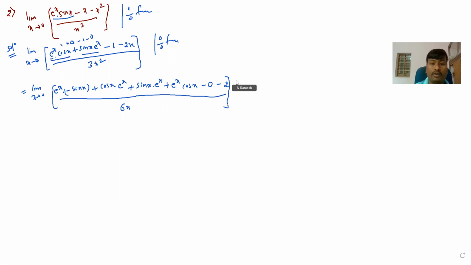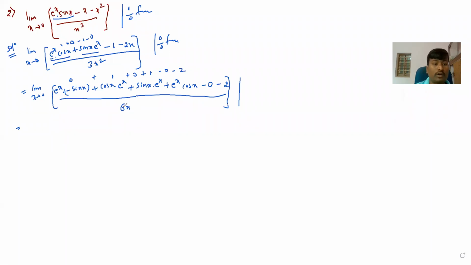Now substitute value x tends to 0, or I can simplify the first term. As x tends to 0, sin 0 here is 0. And now substitute e raised to 0 is 1. Cos 0 is 1. This value is 1. This is 0 plus 1 plus sin 0, which is 0, plus e raised to x into cos x. After substituting, it is 1 minus 0 minus 2. So now 1 plus 1 is 2. 2 minus 2 is again a 0.